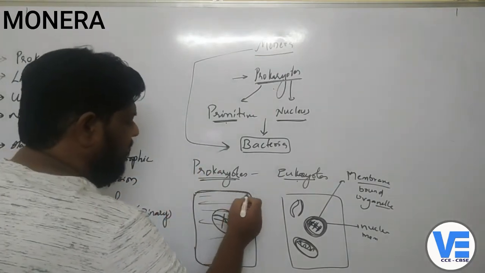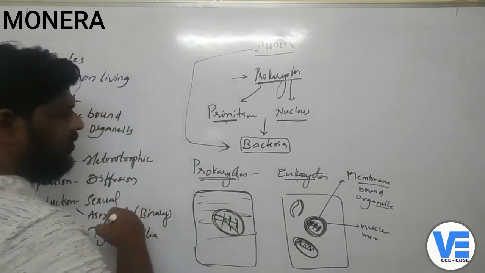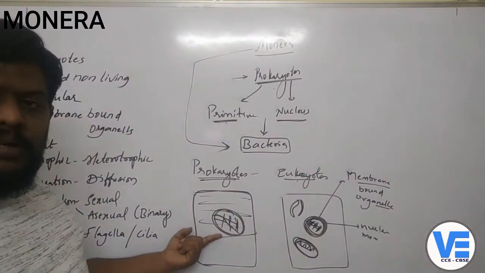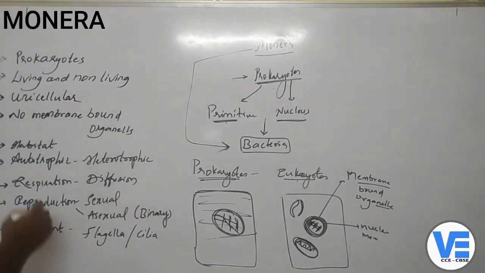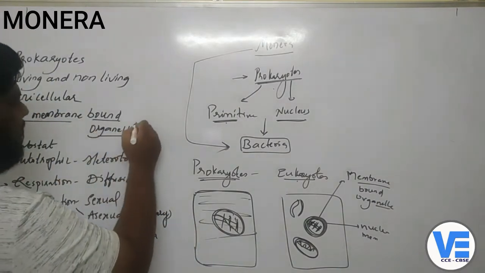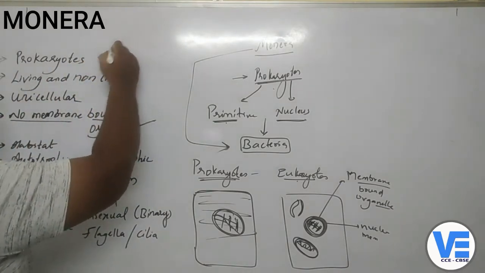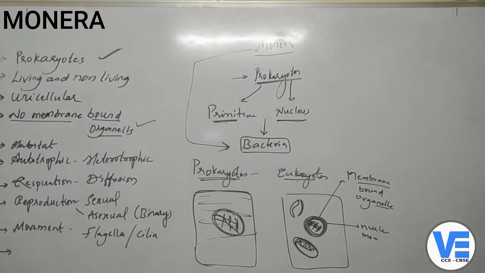Okay, and in the cell, the nucleus is not surrounded by a membrane. It is not enclosed by a membrane. So that is the major difference here, right? So no membrane bound organelles are present here, right? This is the first thing we have learned, and second thing, we have also learned what are the prokaryotes. Okay, children. So now we'll go to the next part.